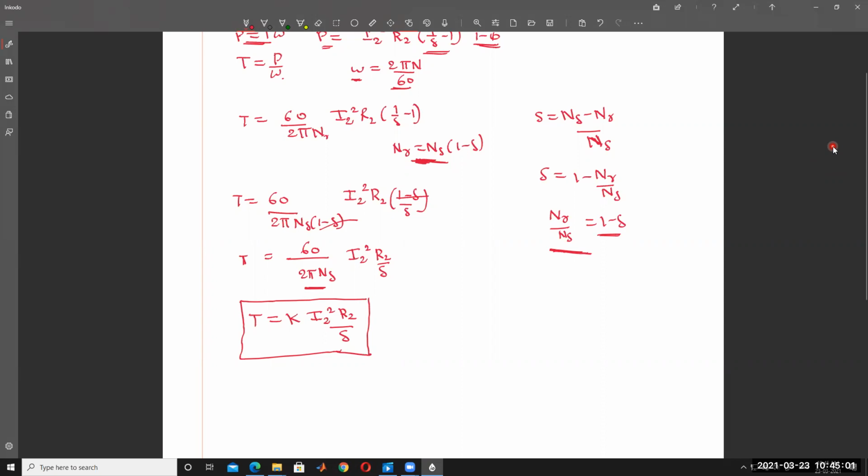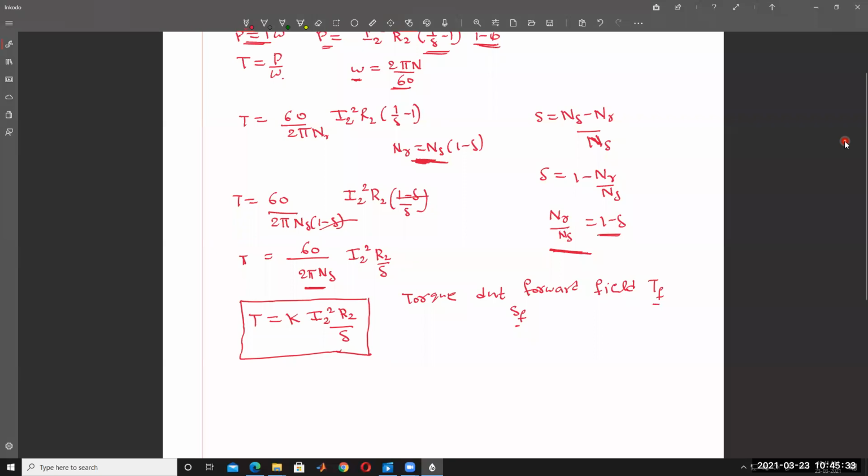And then the torque due to forward field. Torque due to forward field is given by Tf, and slip is also Sf.